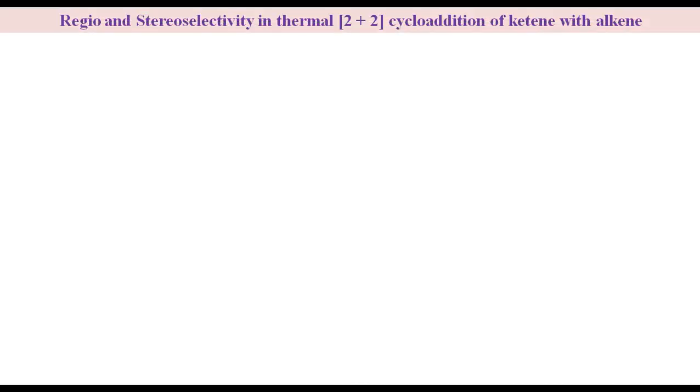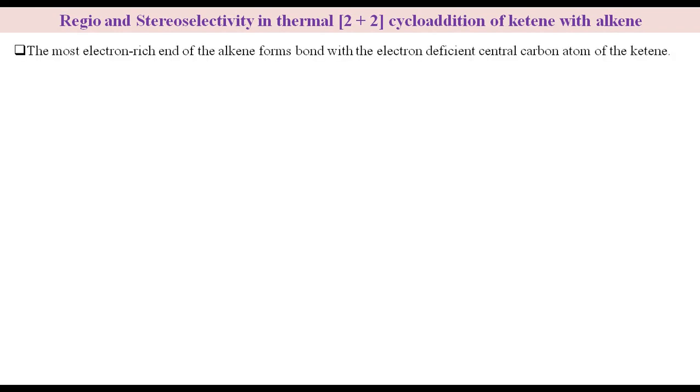Hello everyone. Today we are going to discuss regio and stereo selectivity in thermal 2+2 cycloaddition reaction of ketene with alkene. The regioselectivity is governed by the polarization of alkene, with the more electron rich end of the alkene forming a bond with the electron deficient central carbon atom of ketene.